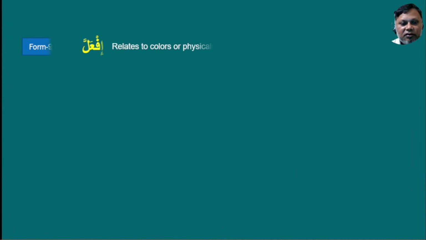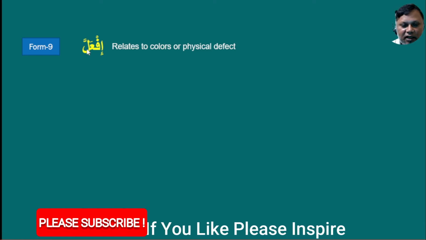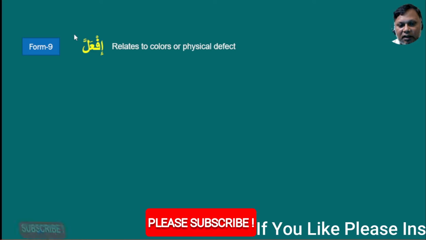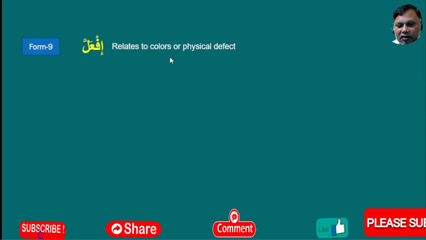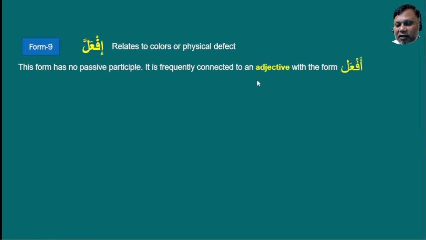Now let's go to form-9. Form-9 is if'alla. It comes from form-1 again. Thus we have to put alif with kasra as a prefix, and the last letter lam will be doubled: if'alla. This type of verb is used to explain things related to colors or physical defects. And this type of verb is used normally with an adjective that follows the pattern af'al. Af'al is one of the patterns of adjective. This type of verb uses this type of adjective.